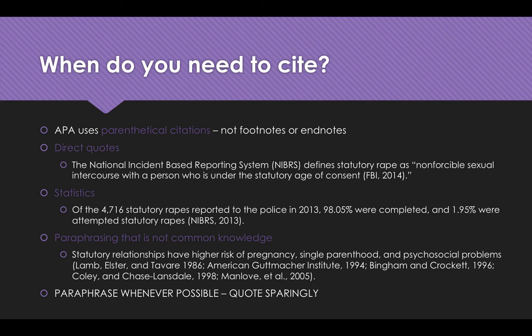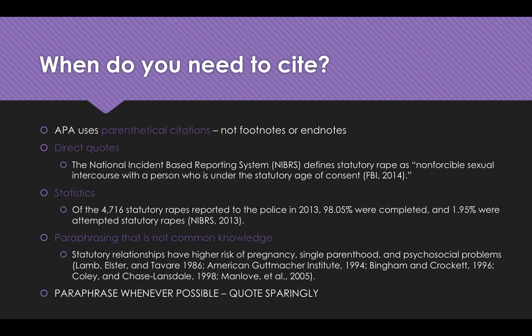When we use statistics, even if it's not in a direct quote, statistics are treated like direct quotes and need to be cited immediately. So of the 4,716 statutory rapes reported to the police in 2013, 98.05% were completed and 1.95% were attempted statutory rapes. Now note here we do not have quote marks, but again the parenthetical citation is the author, comma, year, and it is inside, it comes before the period.